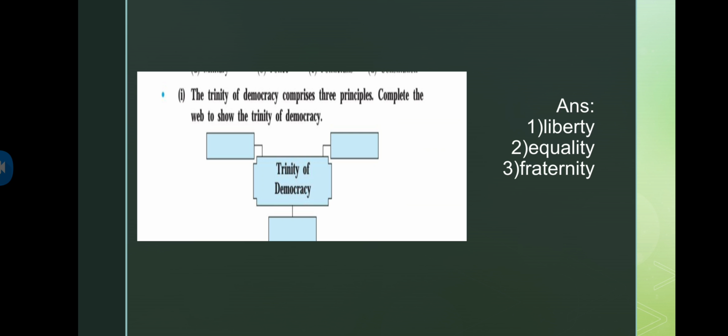Now, the trinity of democracy comprises the principles. Complete the web to show the trinity of democracy. So basically, in the trinity of democracy, we have to talk about the three major aspects which are very important for democracy, or which are the major requirements. These are the three things required: liberty, equality, and fraternity. Obviously, if there is no liberty, we won't be able to call our country a democratic country, right?